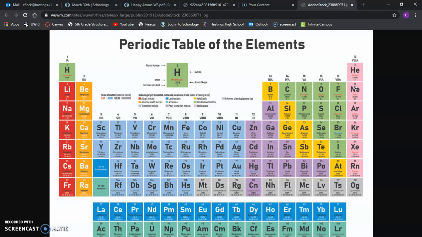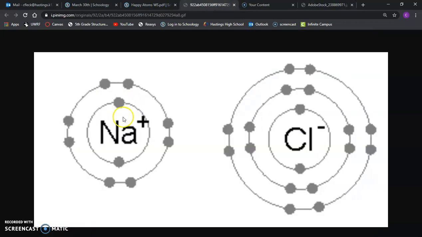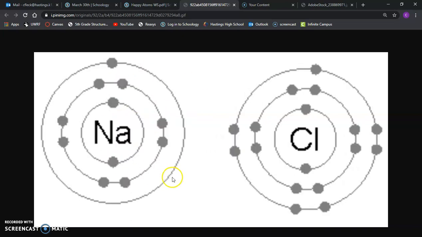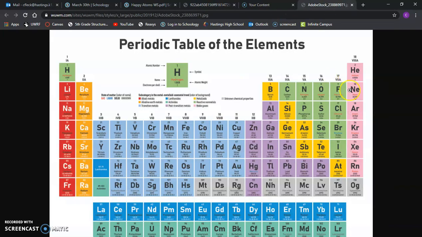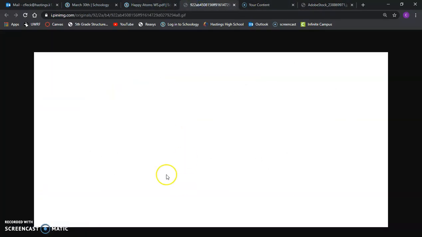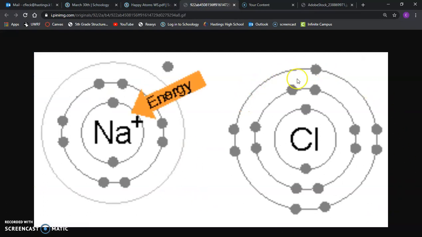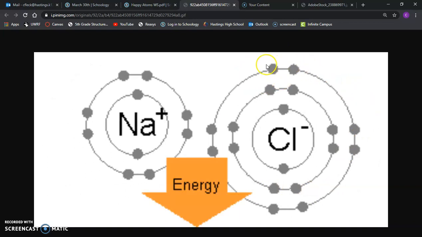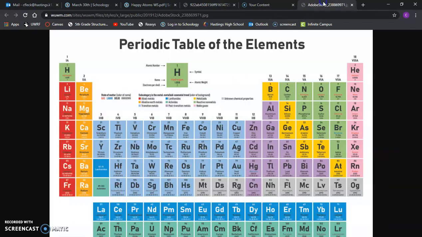So what happened here was that sodium, losing that electron, arrives at a noble gas configuration at 10. And chlorine has 17 electrons already, but if it gains 1 more, it becomes 18. And at 18, we find ourselves at argon. So chlorine wants to gain 1 to get to argon. Sodium wants to lose 1 to get to neon.